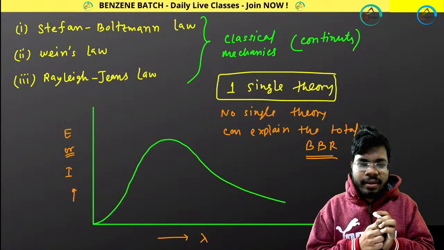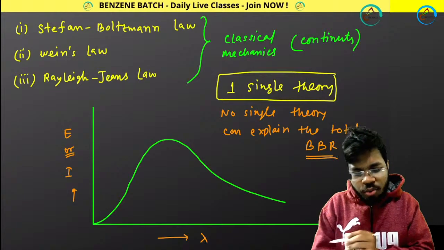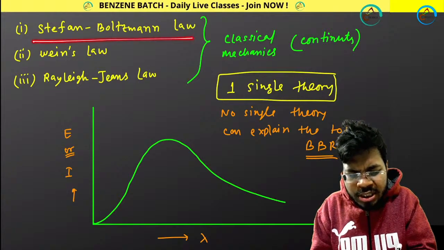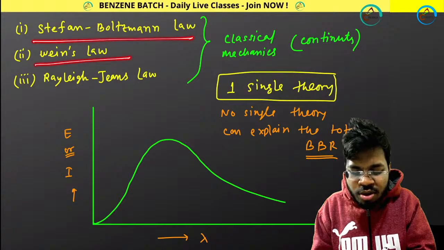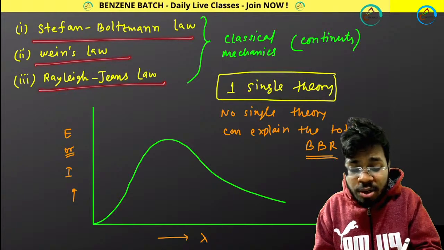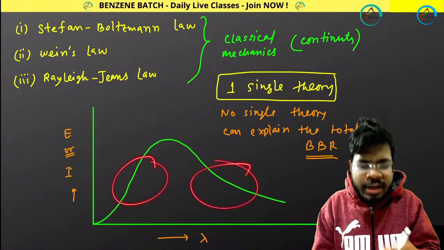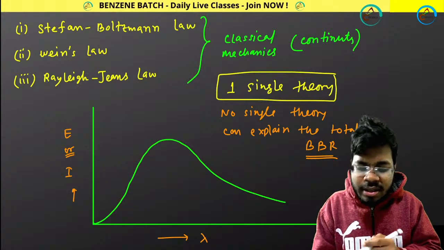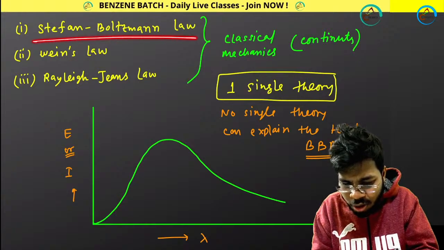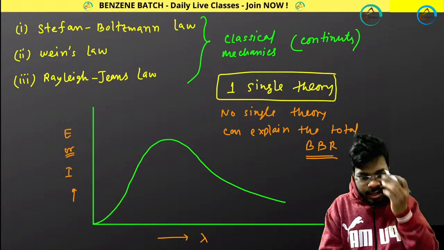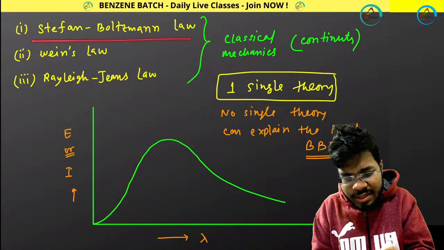And now if I tell you, what about this Stefan-Boltzmann law, what about this Wien's law, what about this Rayleigh's law? Because I told you these three laws explain a little bit of the part of the black body radiation. So this Stefan-Boltzmann law generally calculates the total energy.